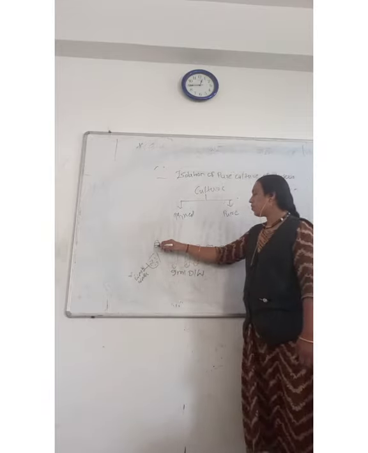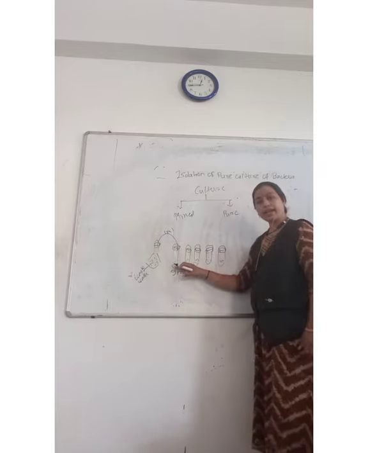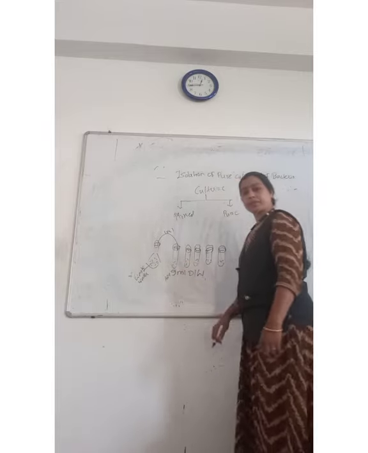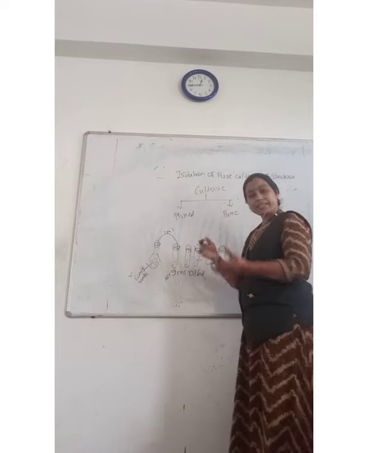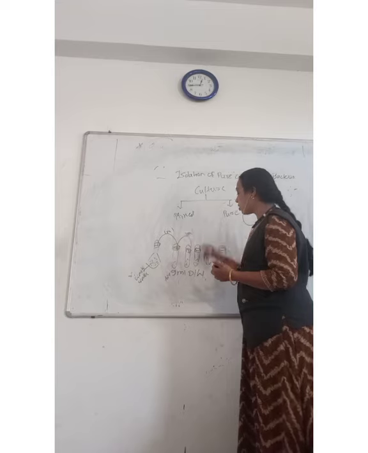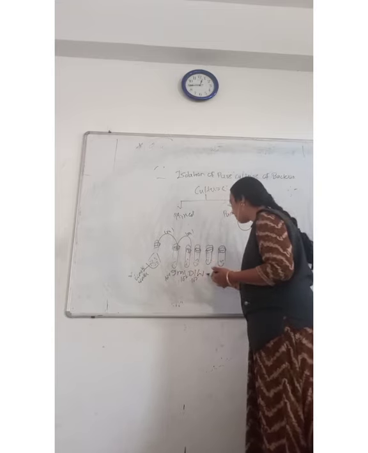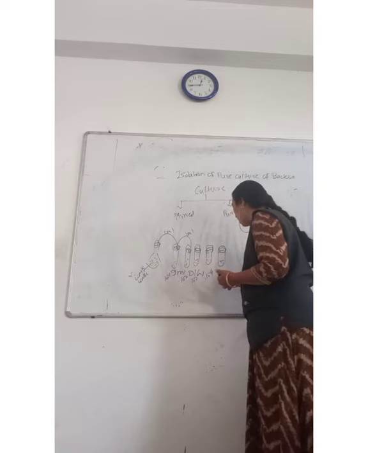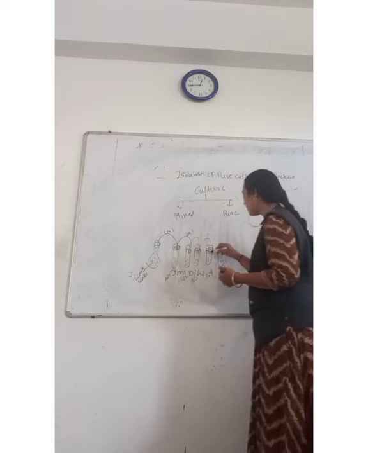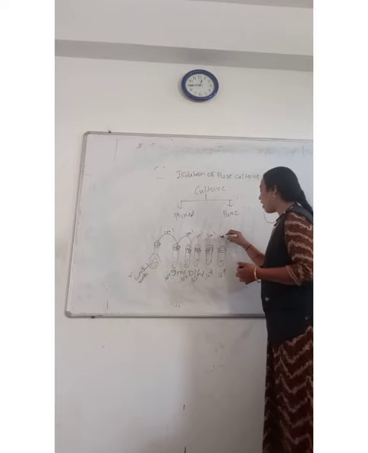Then I will take 1 ml of this wastewater and add it into the first test tube. So it becomes 10 raised to minus 1. I will mix it properly. After that, I will transfer 1 ml from the first test tube to the second. It becomes 10 raised to minus 2. This is minus 3. Repeat the procedure till you get 10 raised to minus 5. Like this.